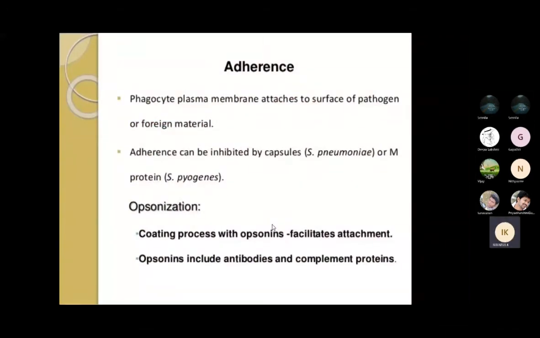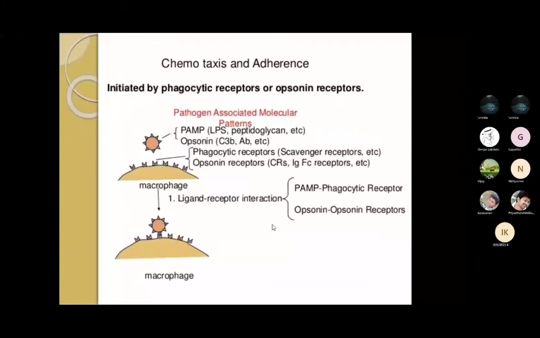So opsonization is a process facilitating the attachment, and it will include the antibodies and the complement proteins.